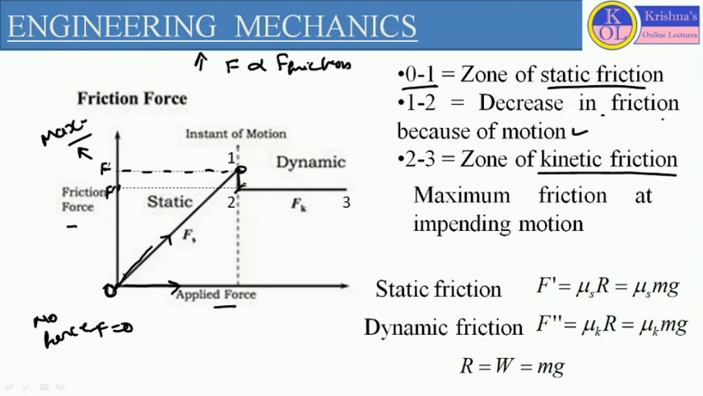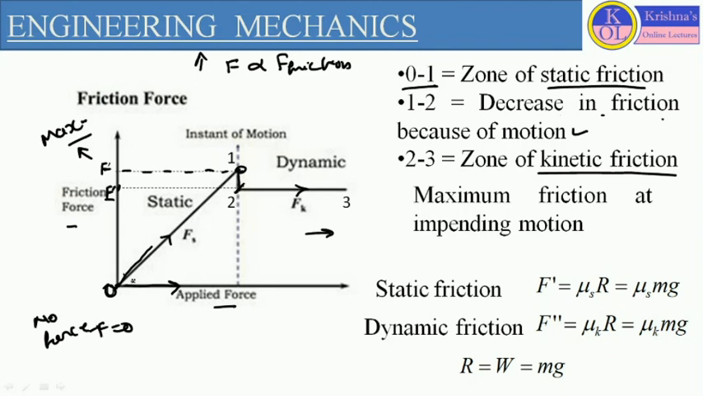And when the body is reaching this F double dash value, if we are increasing the value of applied load, the value of friction force will be constant. So after this point 2, when the body is reaching the motion condition, the value of friction force will be constant during the motion when we increase the magnitude of applied force. So this zone 2, 3 is known as the zone of kinetic friction.